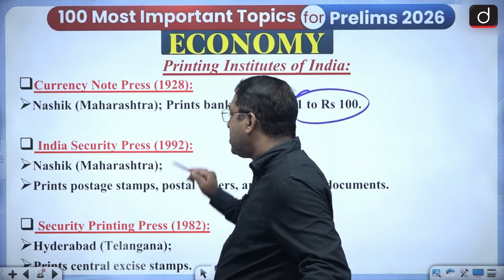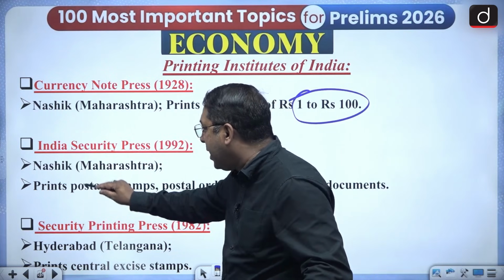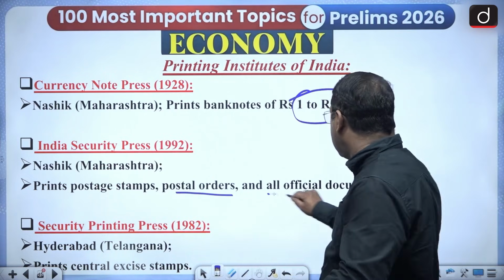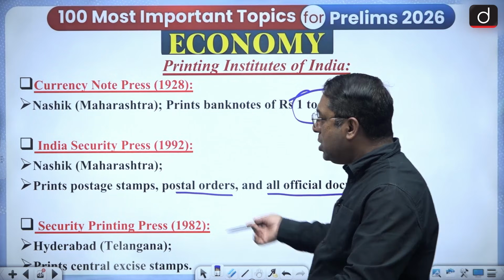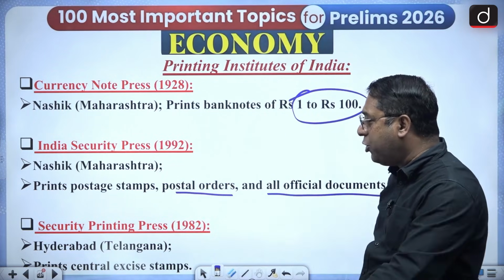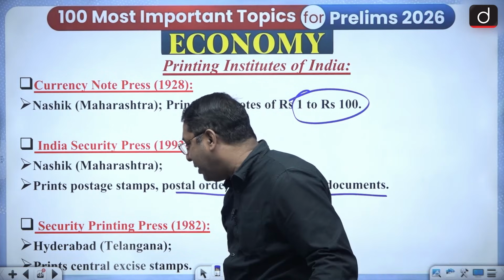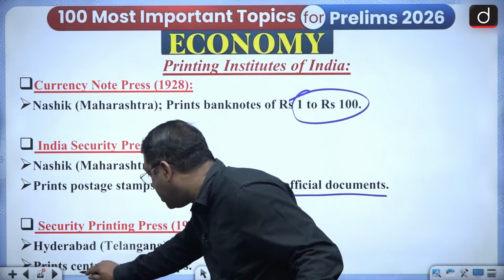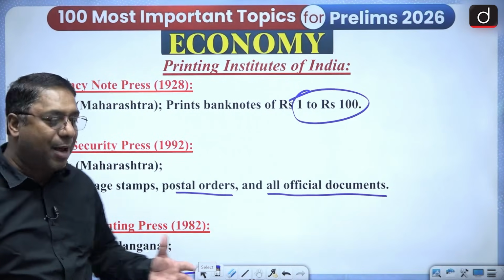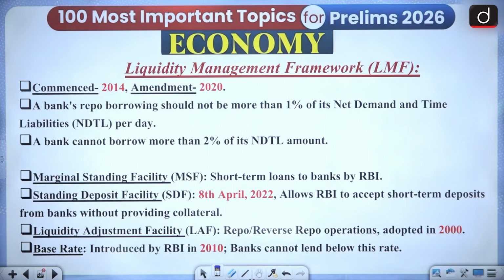The Indian Security Press, 1992, in Nasik, prints postage stamps, postal orders and all the official documents. And the Security Printing Press, 1982, is in Hyderabad, Telangana. It prints Central Excise stamps. Here I am telling you also about the stamps which come under all of this.